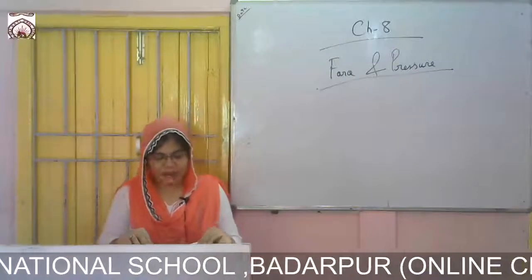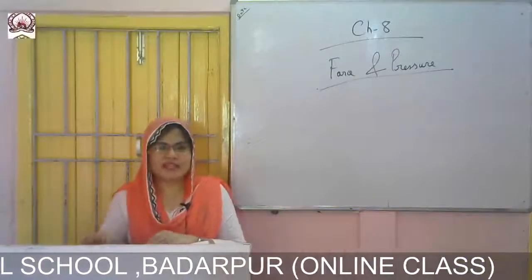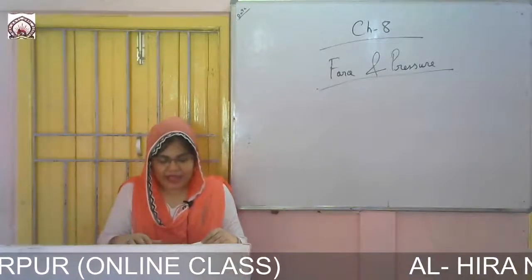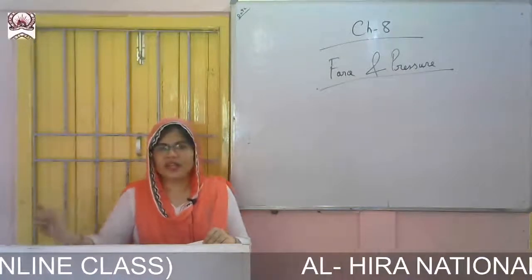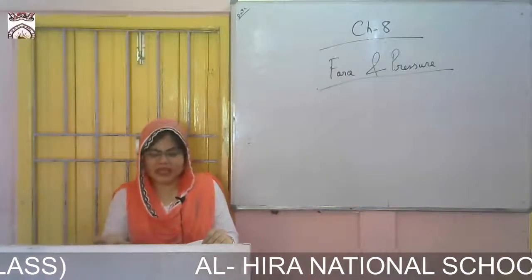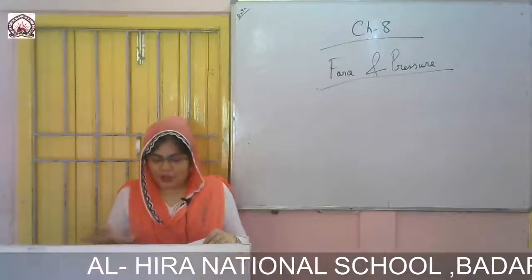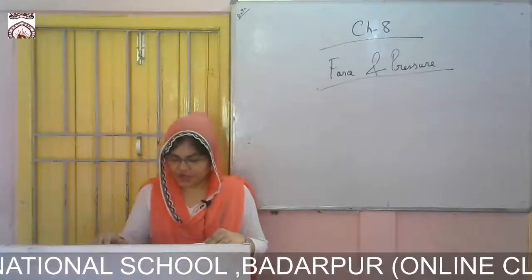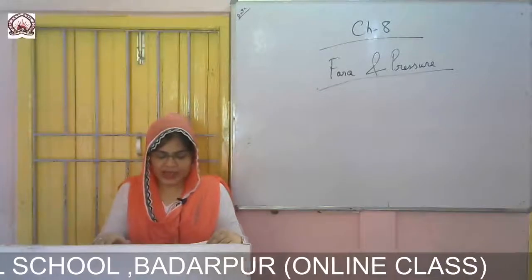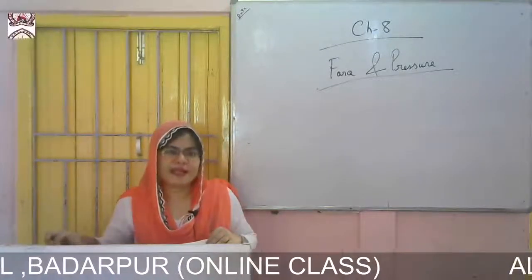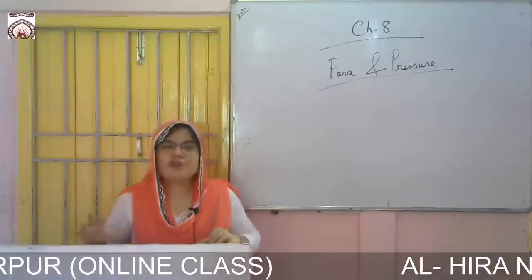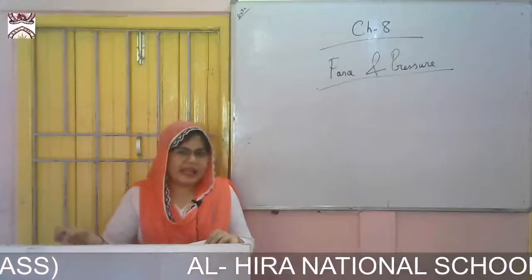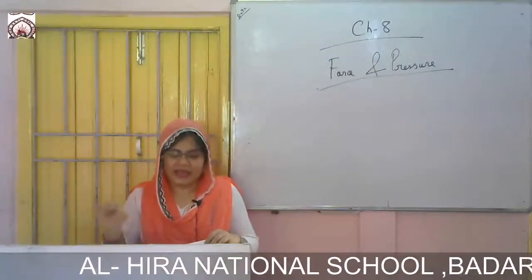Suppose the area of the sharp pin point is A, and that of a blunt pin is 10A. The force you apply is concentrated on the small area of the sharp pin, whereas it gets divided over the large area of the blunt tip. The force per unit area acting on the paper under the sharp pin is F by A. So how can you measure the pressure? The formula of pressure is force by area.